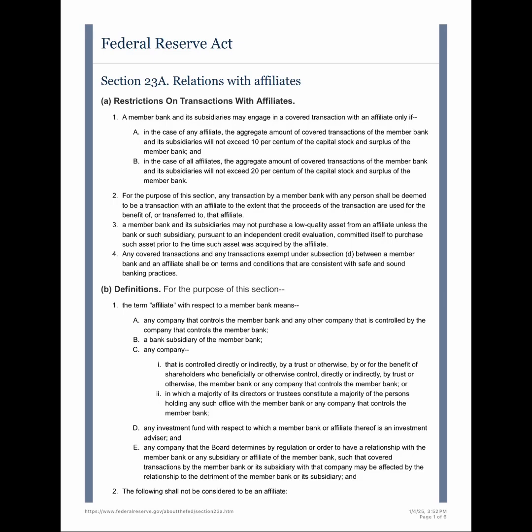It's quite broad. It includes loans, investments in securities, asset purchases, the use of affiliate-issued securities as collateral, guarantees, letters of credit, and certain derivative transactions that create credit exposure. Essentially, any transaction where the affiliate benefits or receives funds is scrutinized. And what about the purchase of low-quality assets? Are there specific rules around that? Absolutely. A member bank can't purchase a low-quality asset from an affiliate unless an independent credit evaluation was conducted before the affiliate acquired the asset. This prevents affiliates from offloading risky assets onto the bank.